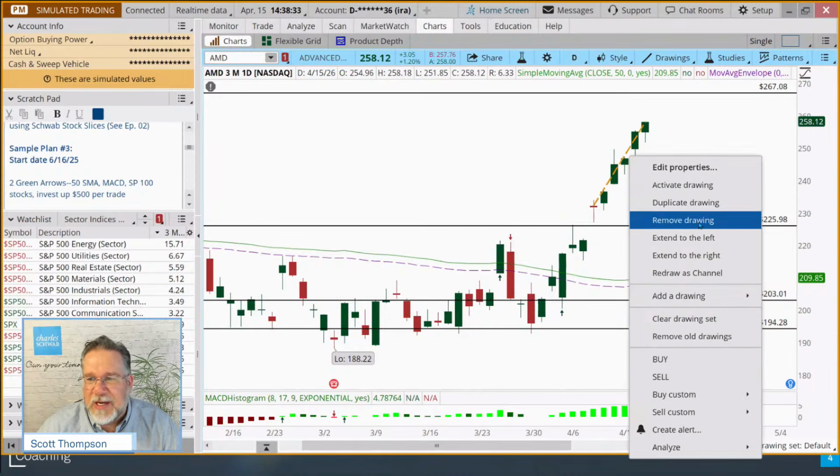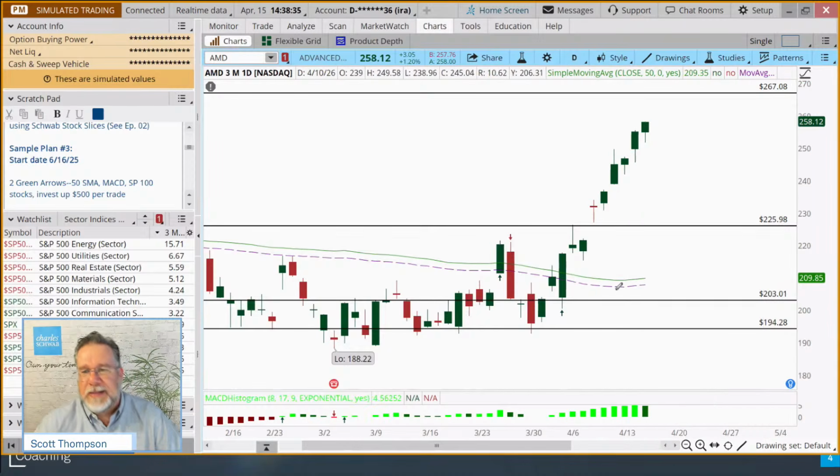This is the new technique. We haven't ever done this before in our class. But I want to place an order to buy just because we have our 2 green arrows. We're late, no question. It's a late entry signal. But I want to go in there with half of our position, which is about $500. Half of 500 would be 1 share.